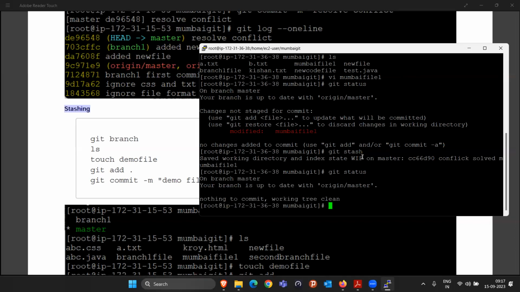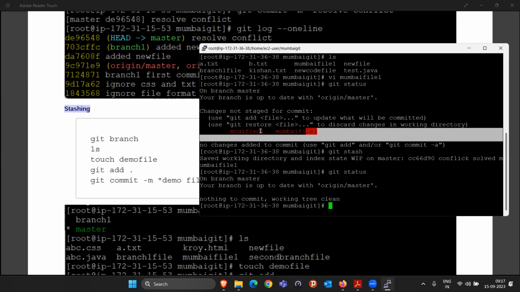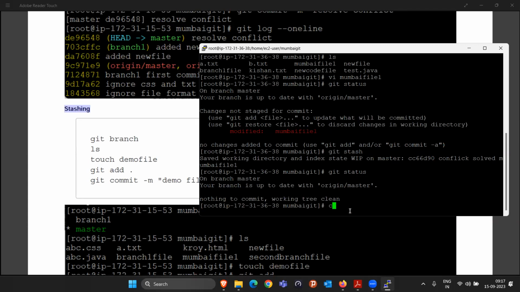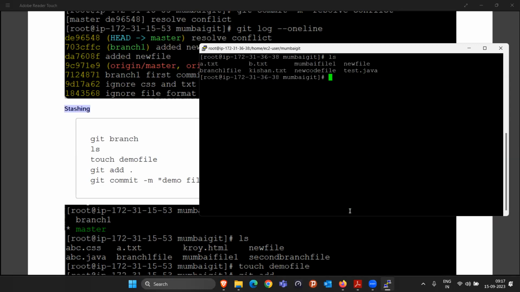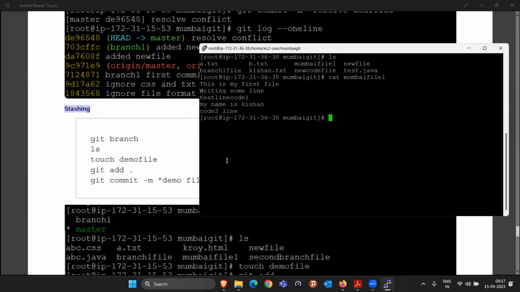What happened? If I do git status, nothing. This modified file is gone. Whatever changes I made in Mumbai file 1, that is gone. Where did it go? If I do cat Mumbai file 1 here, you will not be able to see all these lines, my code 1, my code 2, whatever I wrote. That is not there.